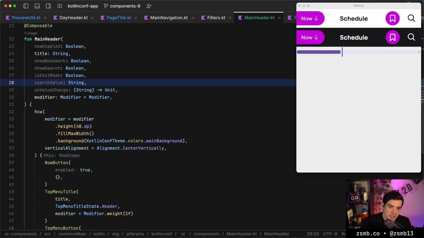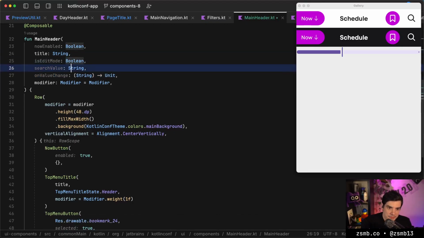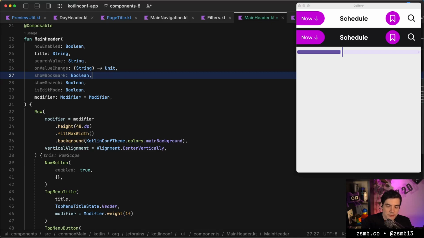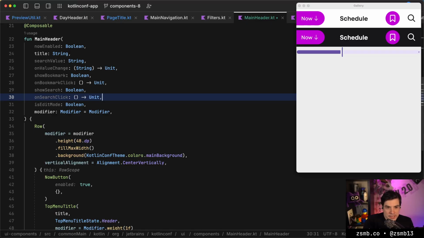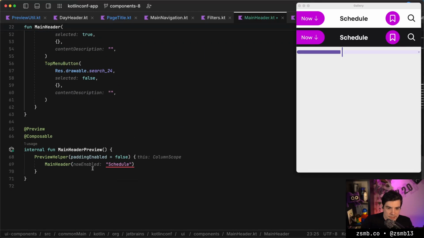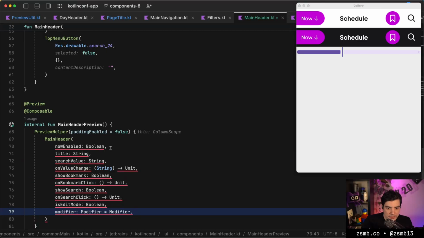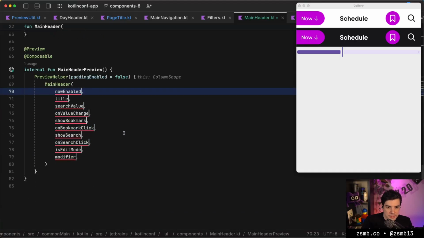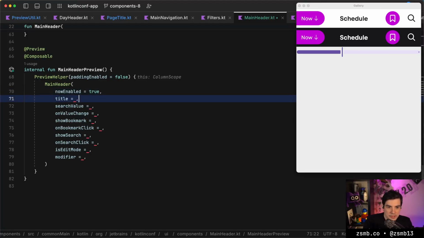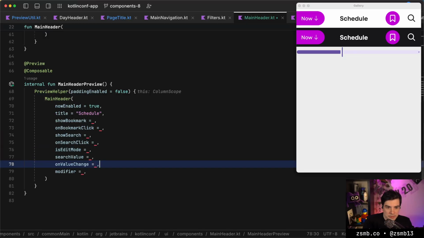Okay, I'm gonna keep going with this design, and we'll eventually hit its limits and try to move these into a state object or something somehow. But for now, yeah, we're just gonna have callbacks for each and everything in there, and that will have to do. So I'll take that entire thing and we'll copy it down here, and I'll just fill out all of these parameters. So let's create a preview where we do have a now button, where the title is schedule, where the search value, we're gonna put those down there.